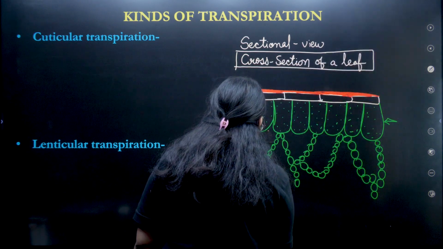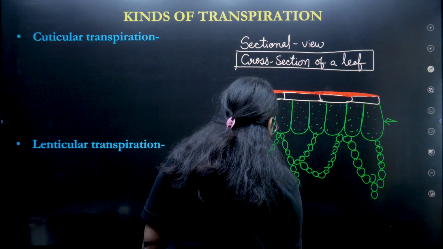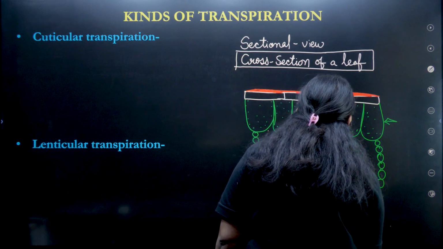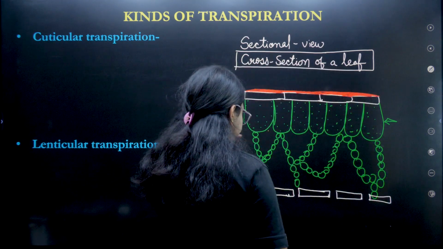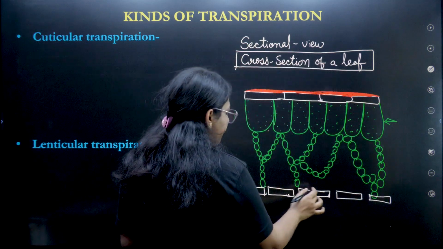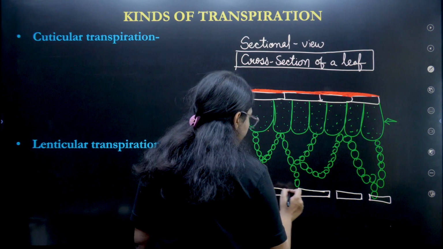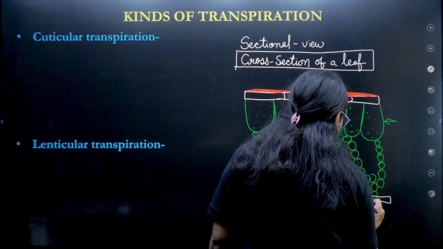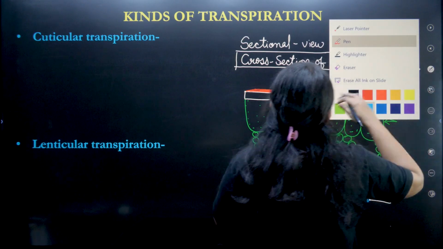In the lower epidermal there is a gap, which is the stomata, and in this stomata there are guard cells, which are bean shaped. So this is how the cross section of a leaf looks.